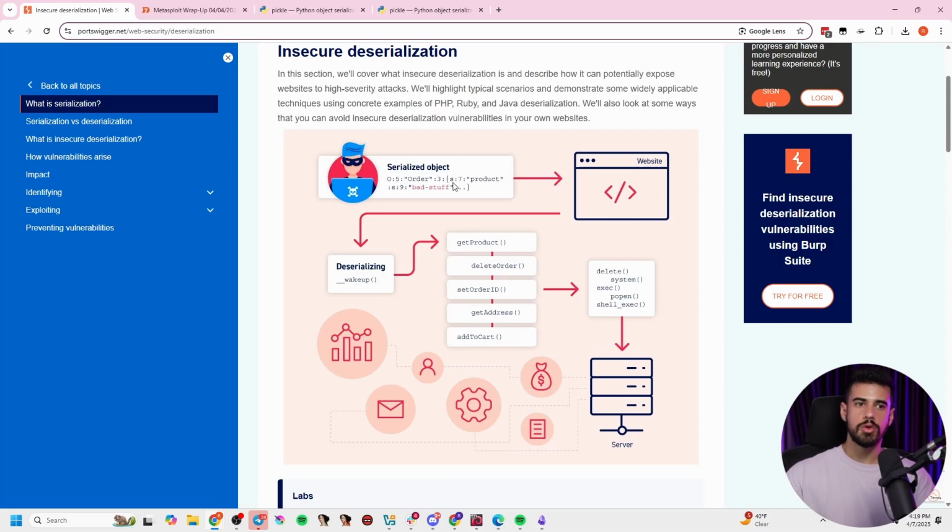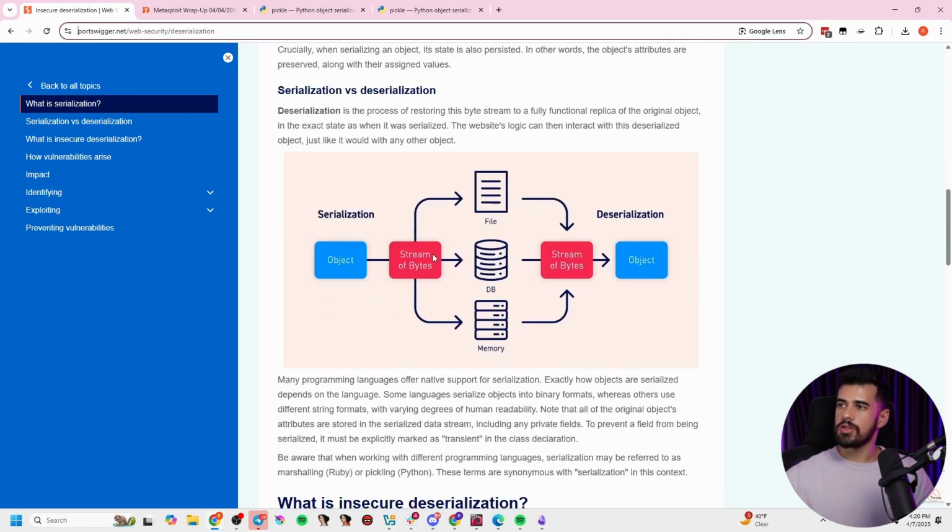Now, you can also transport this in JSON and XML and text formats, but with serialized objects, these are a binary format. So you can see we take an object in a programming language and we serialize it into a binary format here. And then we give it to another tech stack. Maybe let's say the website's running Java. It's going to then deserialize that data from the binary format into an object format that Java can actually utilize in that example. So if we look down here, here's another way to look at it.